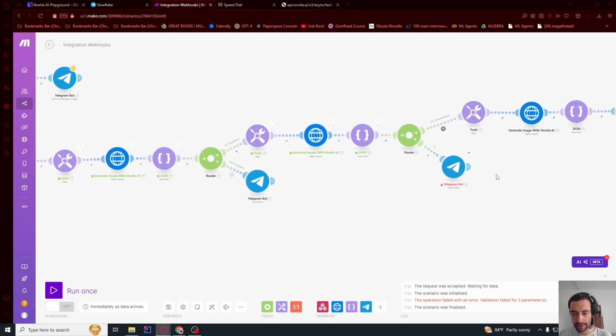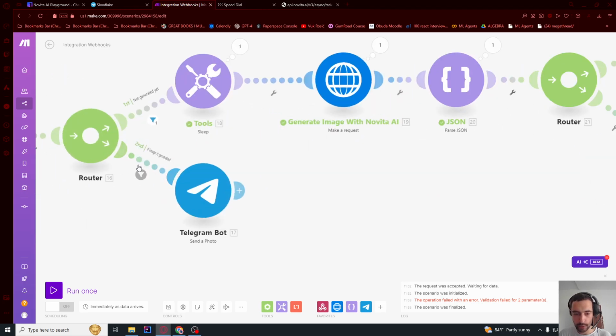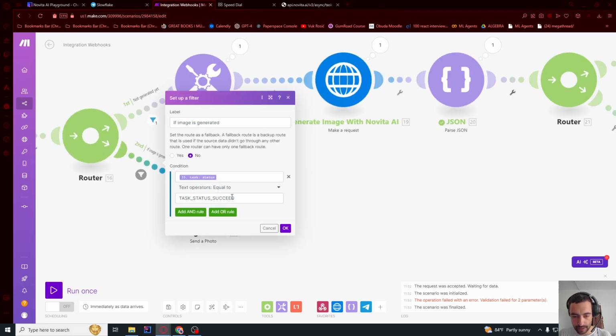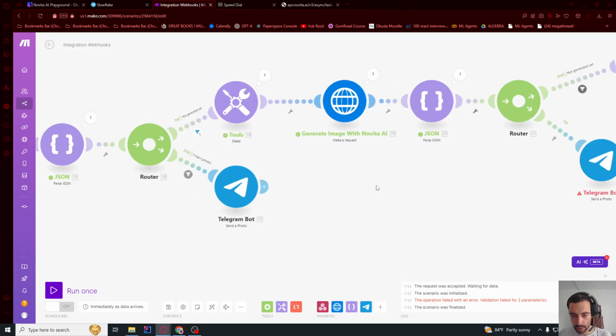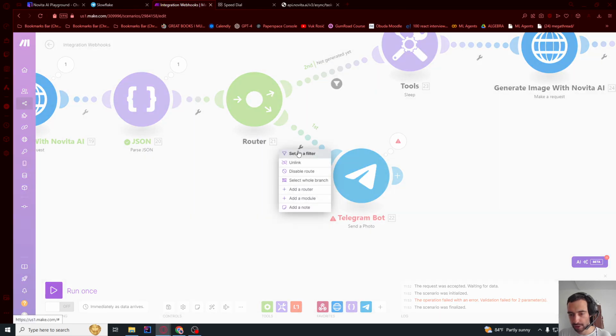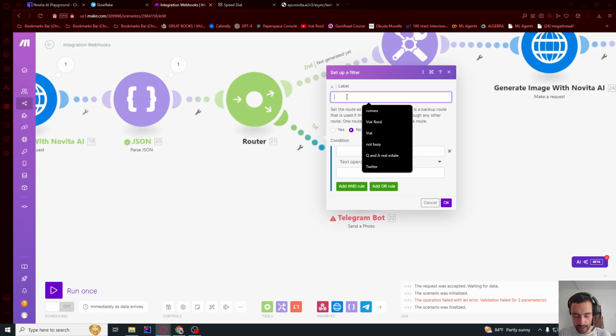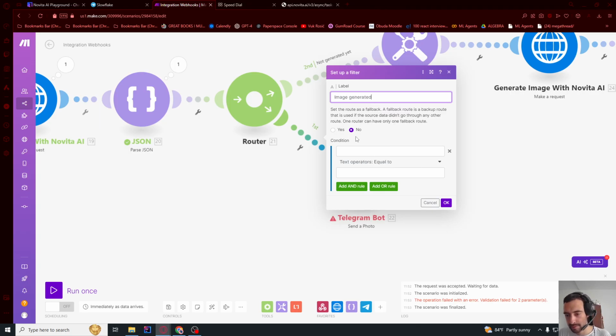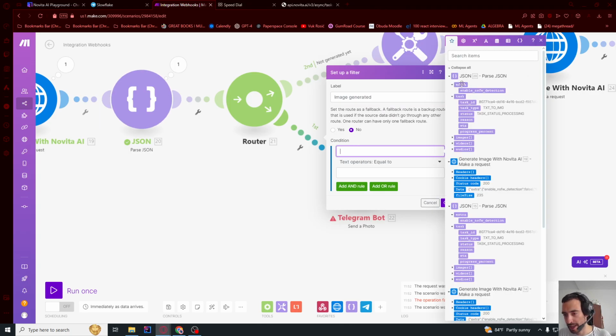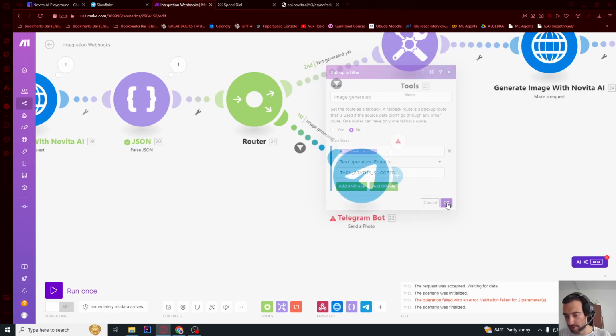One thing I didn't do is copy these filters. So let's copy these filters here. This creates a filter, image generated, and here we're gonna take this last JSON, not this JSON, and then status equal to succeed.